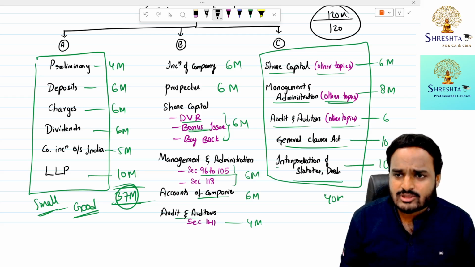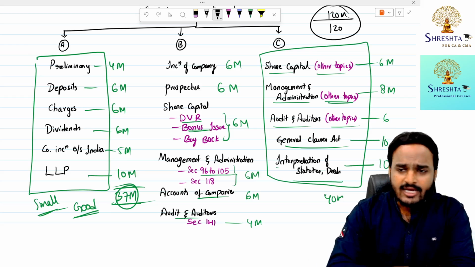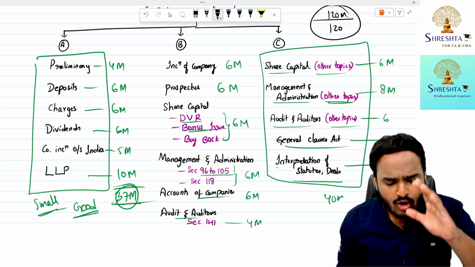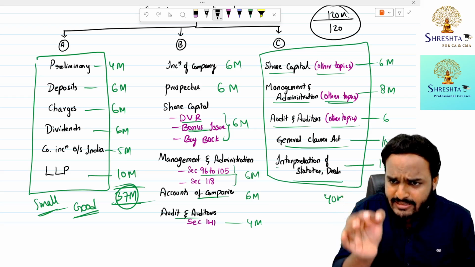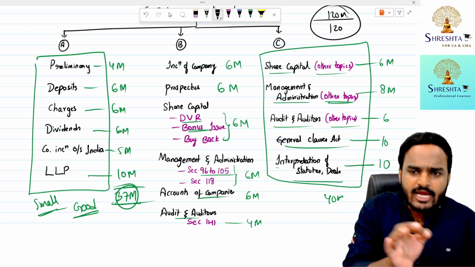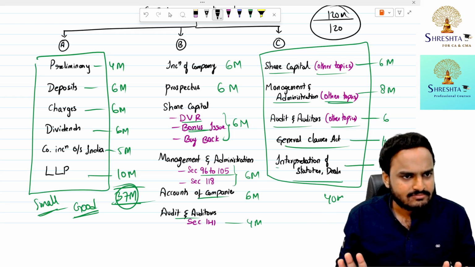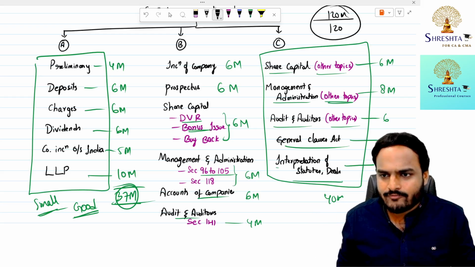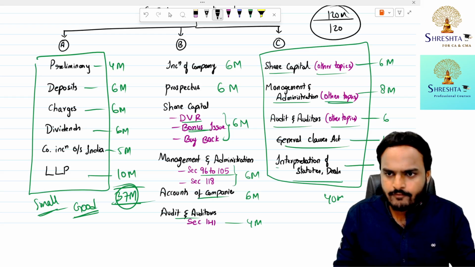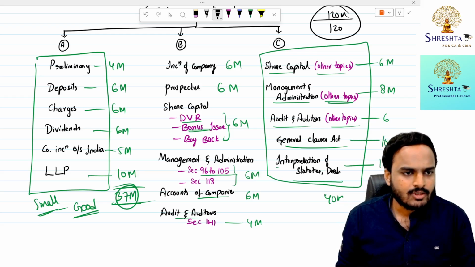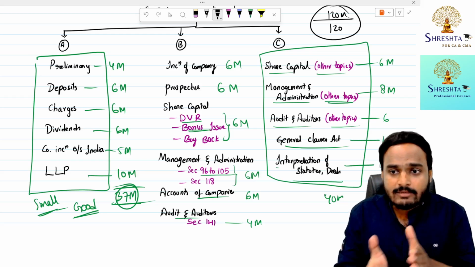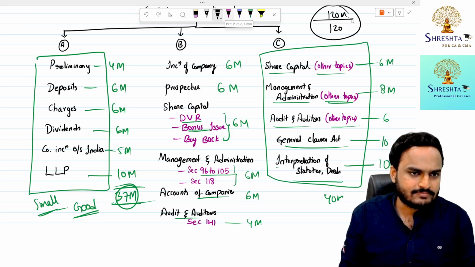Are you all getting my point, students? ICAI is not expecting excellence in all the chapters. ICAI is just expecting 40 marks in each paper and 50% aggregate. That is the only requirement to get a qualification. So take choice while preparing for exams.